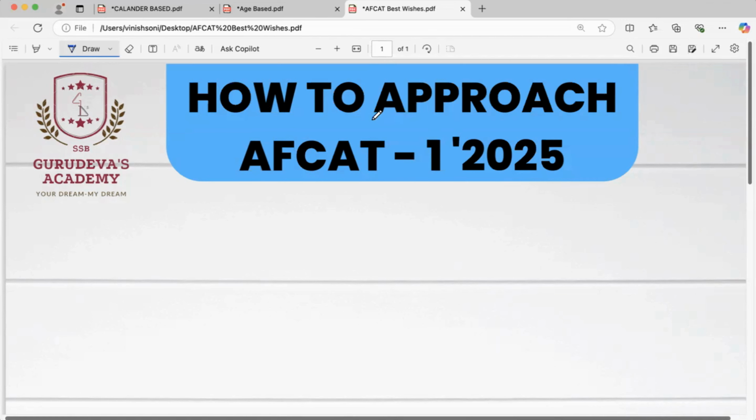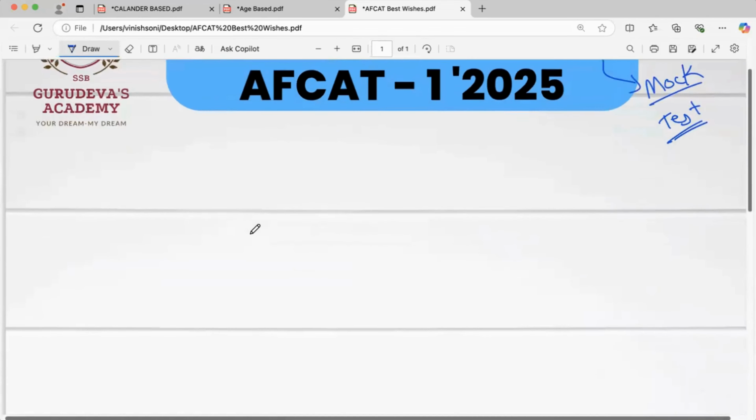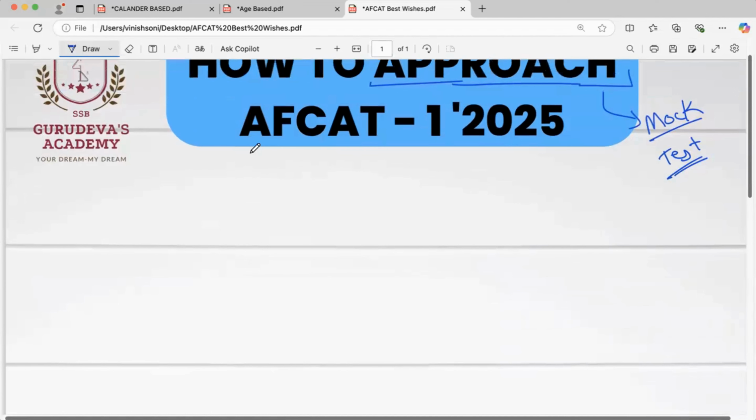So the very first thing, I want you all to apply this in your mock test as well: the strategy, the approach. How will we approach this exam?